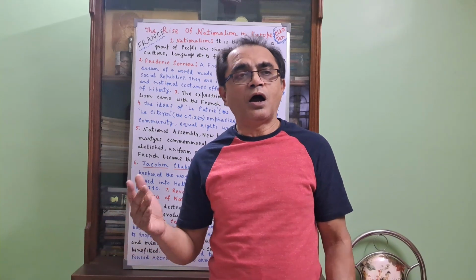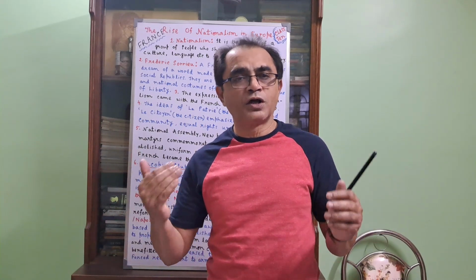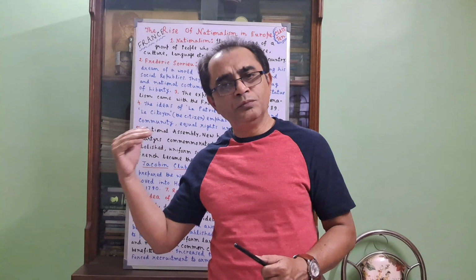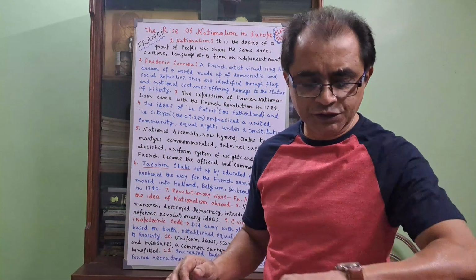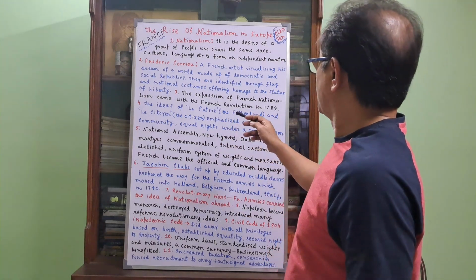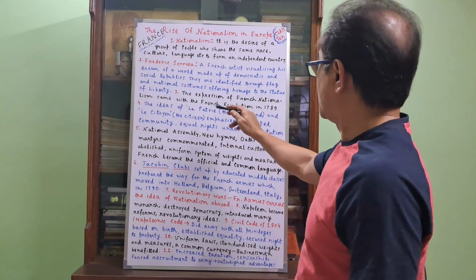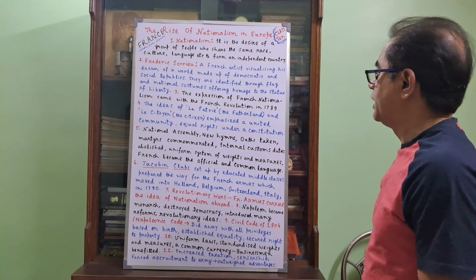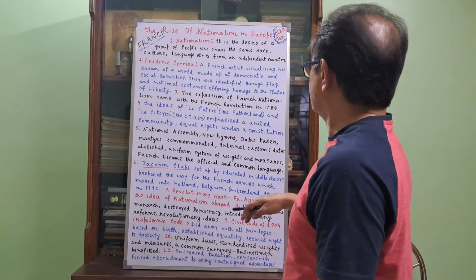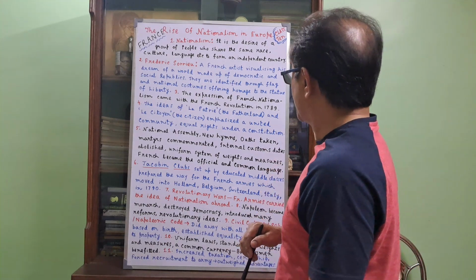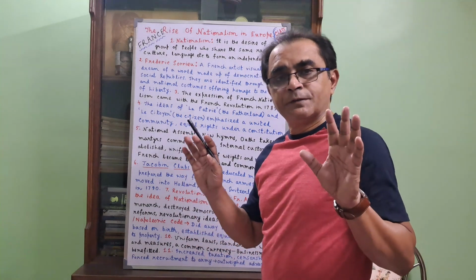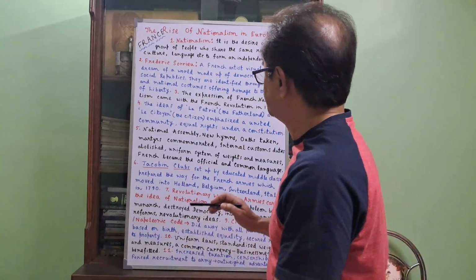Those songs are absolutely related to the feeling of nationalism in India, and they created a pride, a feeling of belonging to India. So these songs help in creating nationalism. And in the case of France, the ideas of la patrie and les citoyens emphasized a united community, equal rights under the accepted constitution.